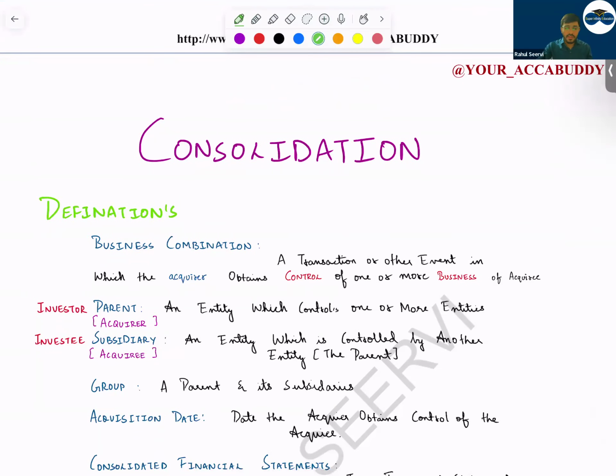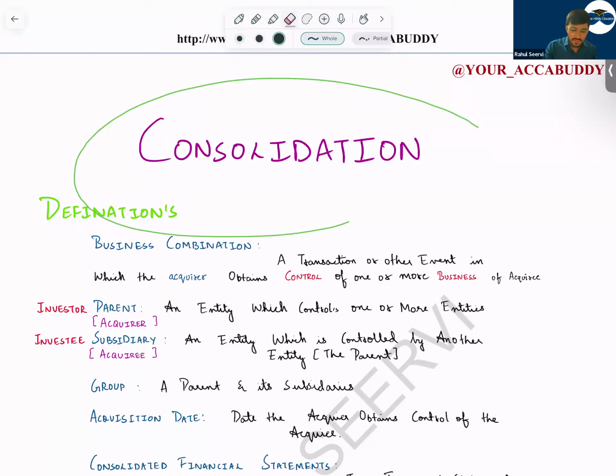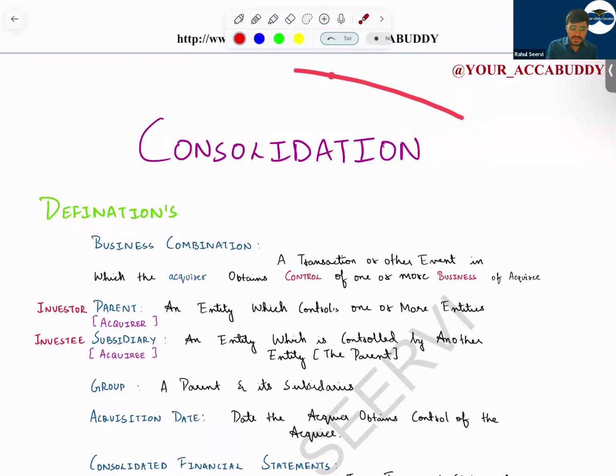So today the agenda will be, as mentioned, we will be discussing consolidation. After this, we have IAS 7, your cash flow. Then you have your IAS 37, IAS 10, IAS 8, and IFRS 13. IFRS 13 will not be tested in detail, but the basic knowledge you should have. So now, let us start with consolidation, an important topic for your FR in section C as well as section A, MCQ questions.